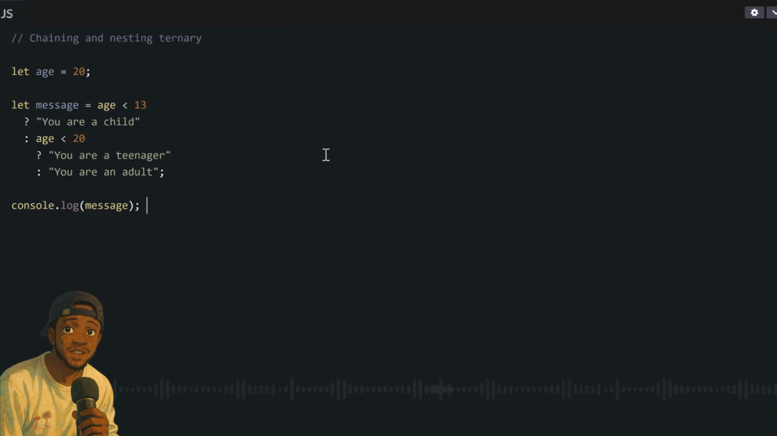Of course, you fit nest as many ternary as you want. For instance, even after the second check, you fit have another check to check if it dey lesser than 30 or it dey lesser than 50, as many as you like. Now, for this our code, wetin you think say the program will return? E go return you are an adult, because we don set our age variable to be 20, and 20 no dey lesser than 13, and e also dey not lesser than 20. 20 dey equal to 20, and since there is no lesser or equal in this second condition, e go simply go to the last string after this second colon.